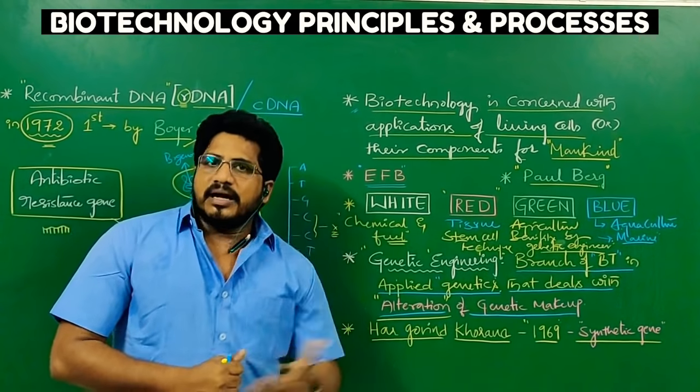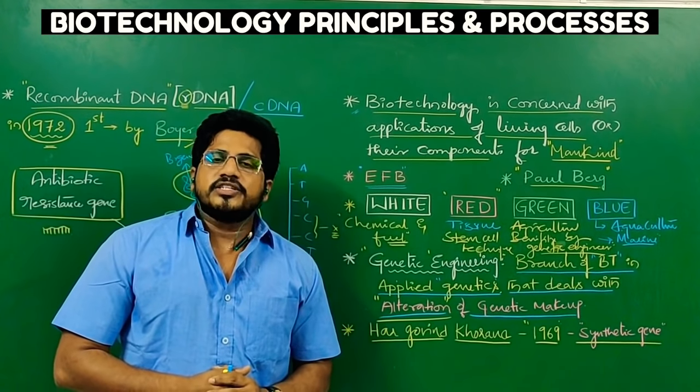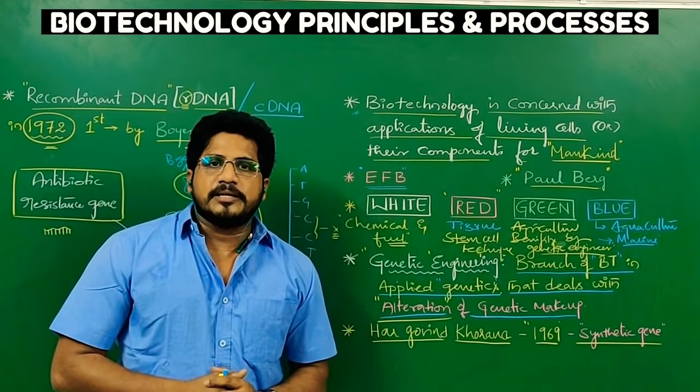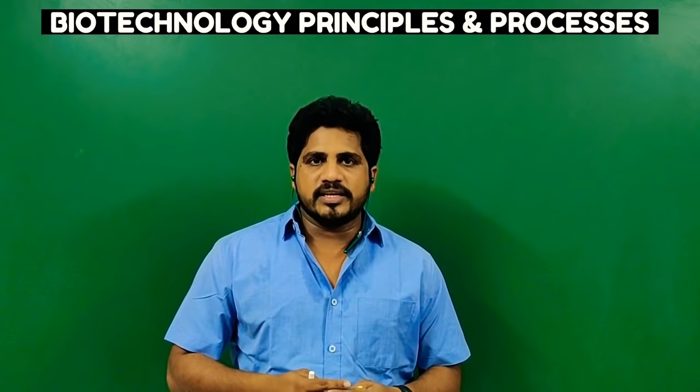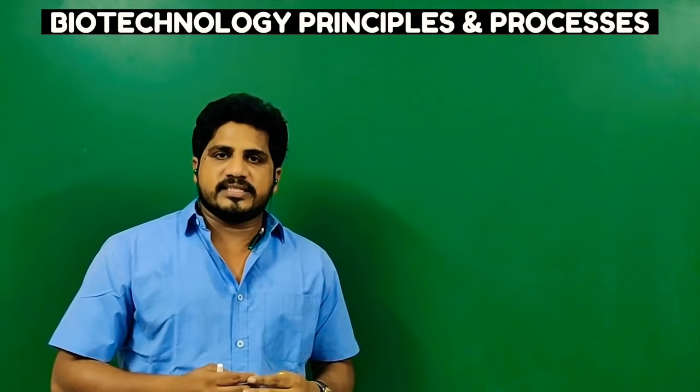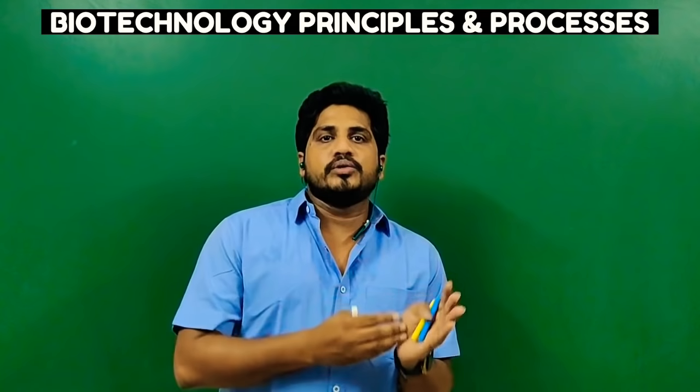Let us see some other important things which help to drive the biotechnology principles and processes. To know the many processes involved in biotechnology, we have to know a list called biotechnology tools.